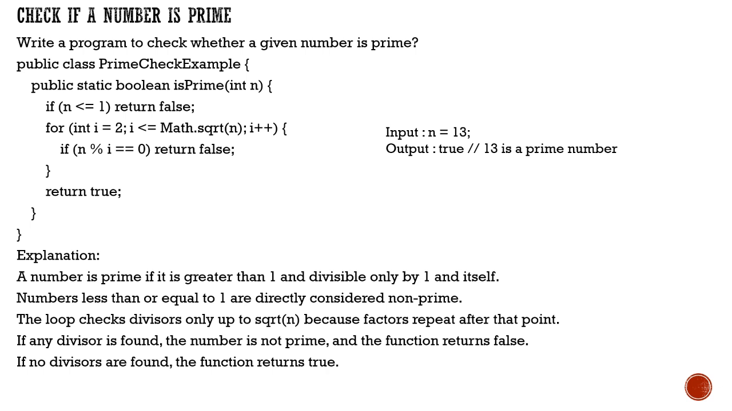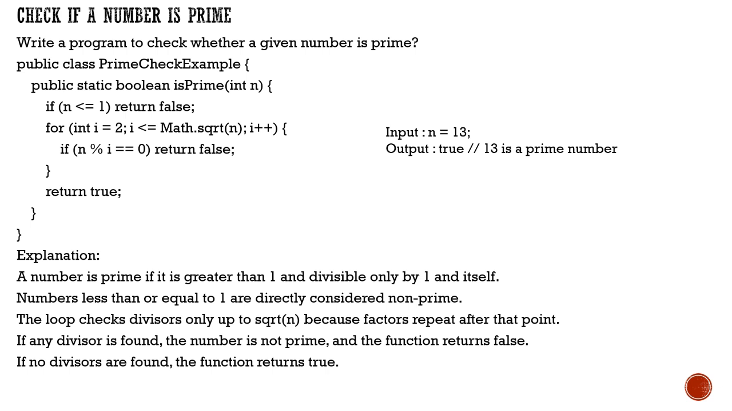Now what happens in this particular program is that we have written a method which will check whether it is a prime number or not. If you see, we have provided a number, and if it is smaller than or equal to 1, it will return false. So it will automatically return false.